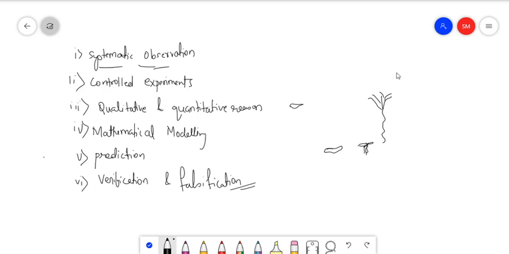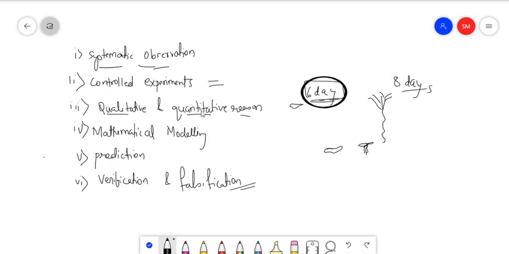For example, this flower grew in 8 days, and in a controlled manner I will try to make it grow within 6 days. So this is my second part. My experiment has been done. Now I will give qualitative and quantitative reasons, which simply means why this flower has grown within 6 days.